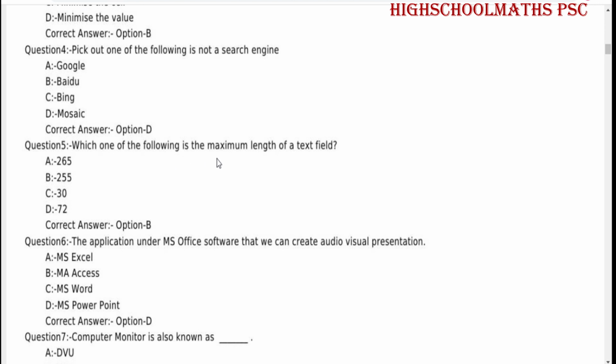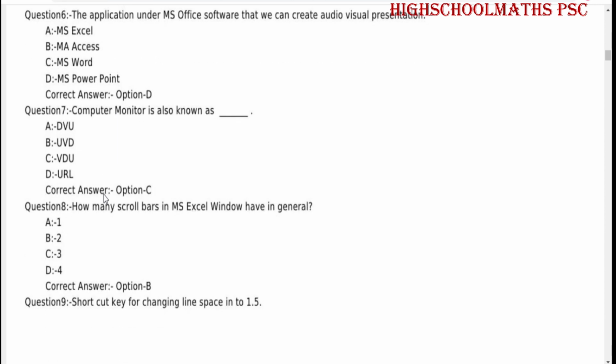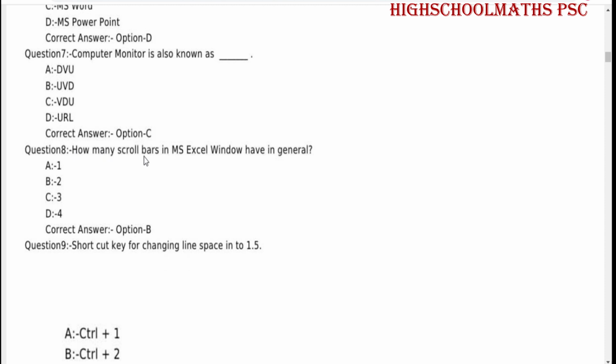Which one of the following is the maximum length of a text field? 255. The application under MS Office software with which we can create an audio visual presentation: MS PowerPoint, Microsoft PowerPoint. Computer monitor is also known as VDU.